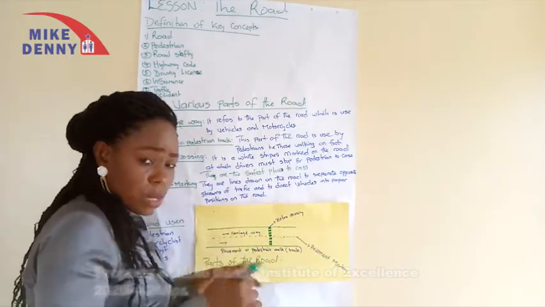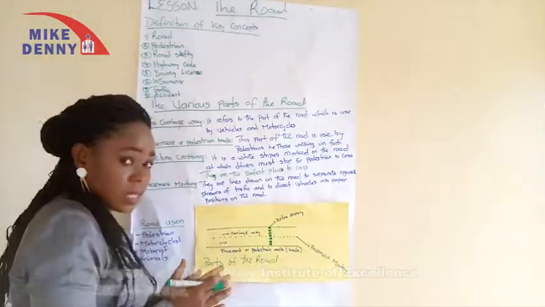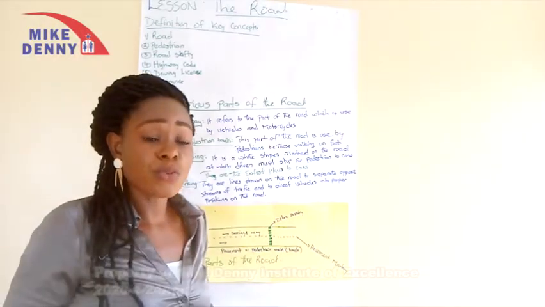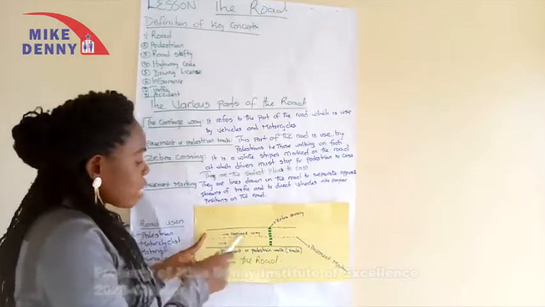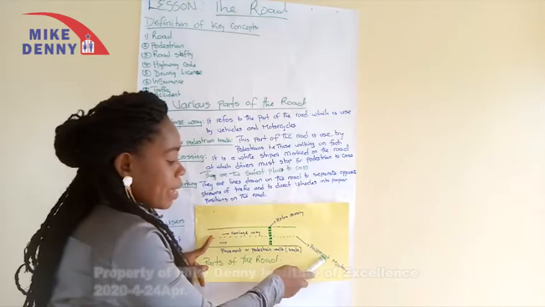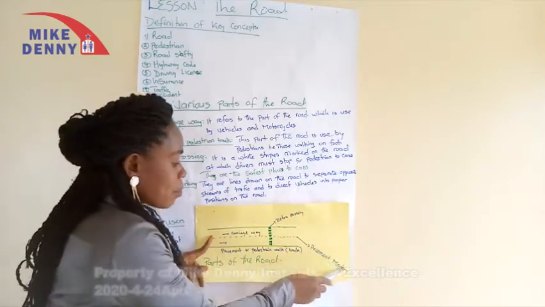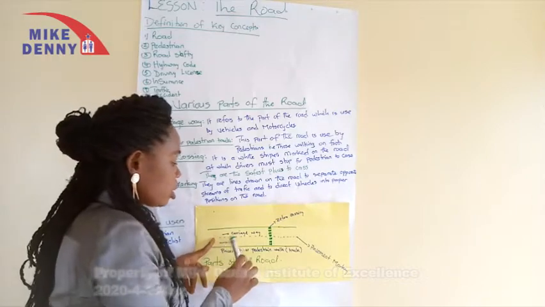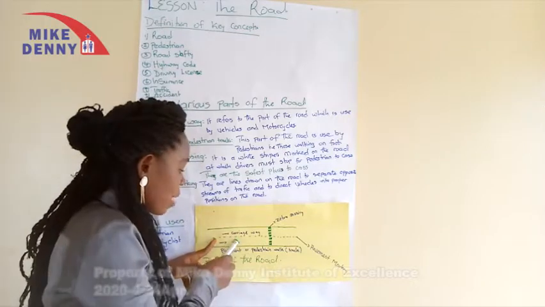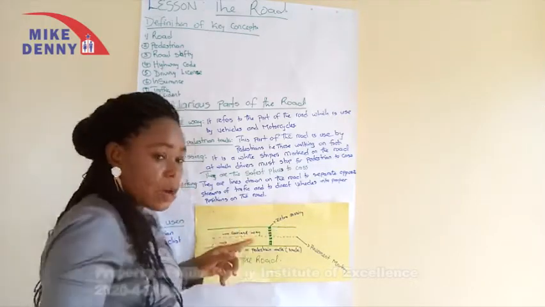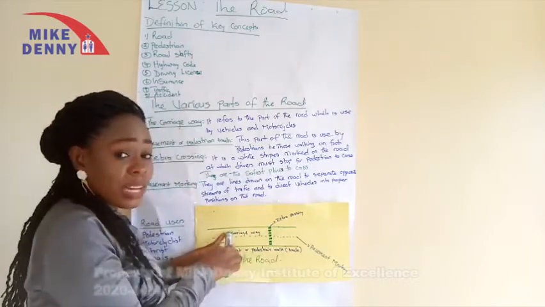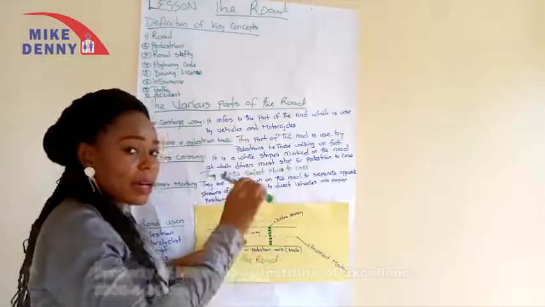That is why when you go to the road, observe it carefully. Don't just look at this as a teaching in class. This is a practical lesson: when you go beside the road, you need to observe. We discover that the road has a line in the middle, and this line in the middle is called pavement marking. The reason for this pavement marking is to differentiate the road, so that those coming on the left will know where to go, will not find themselves on the other side, and those coming on the right will not find themselves on the other side. And now this is the carriageway. We say the carriageway here is the road that is used only by cars and motor